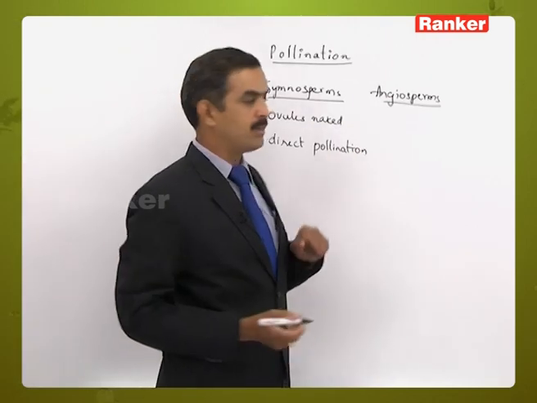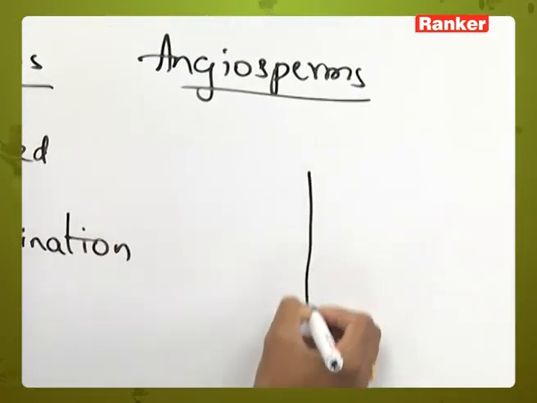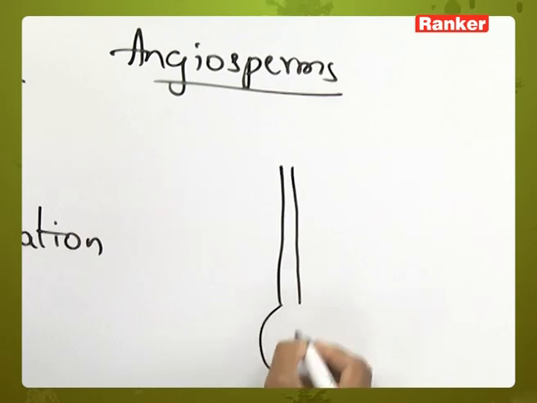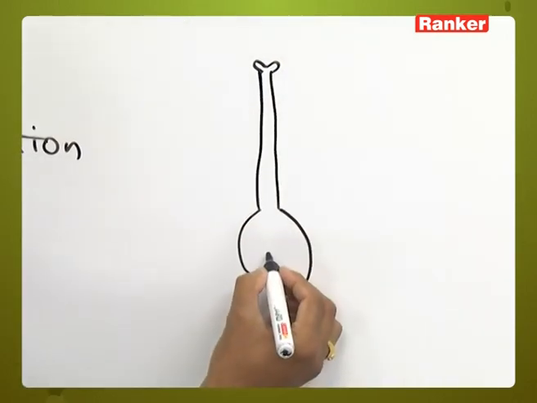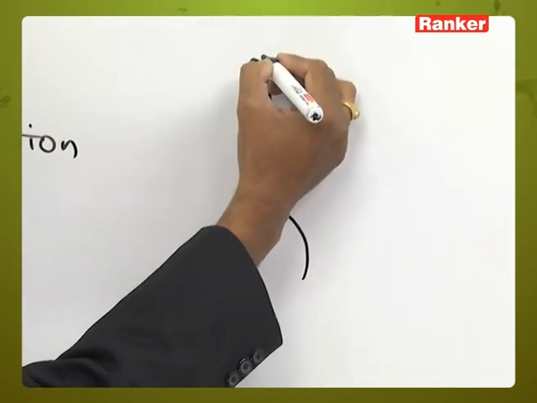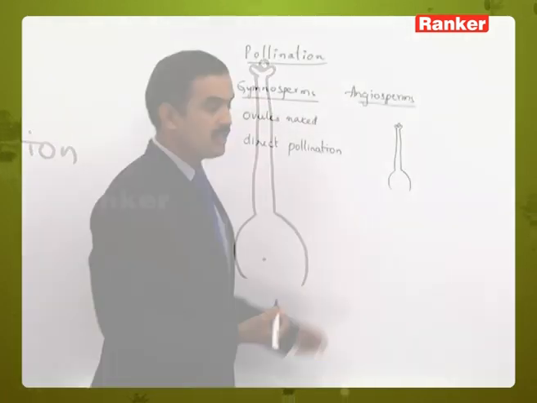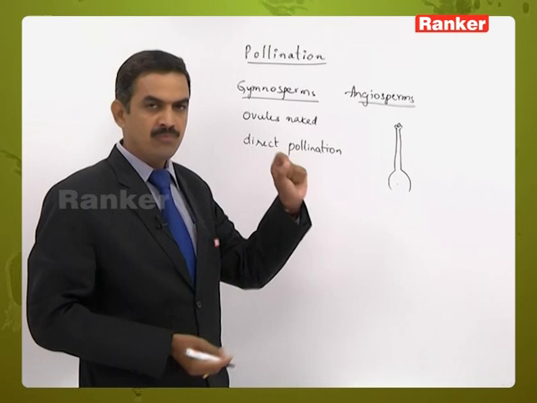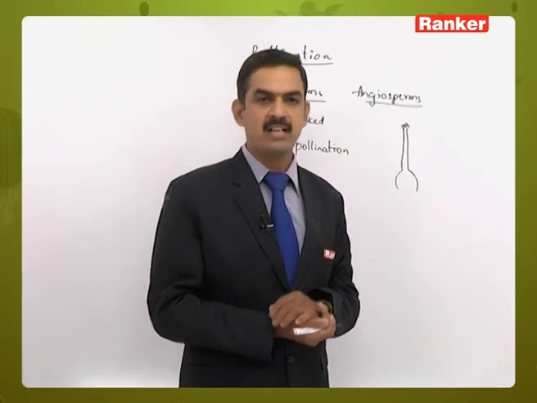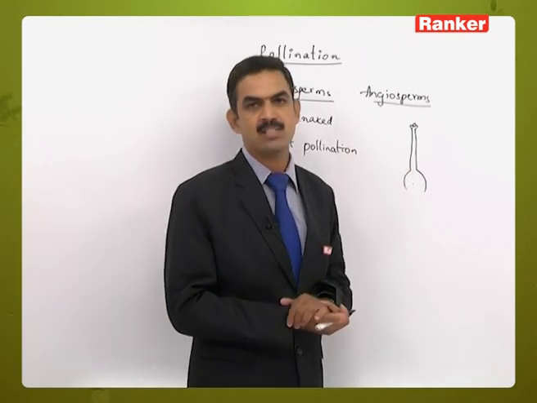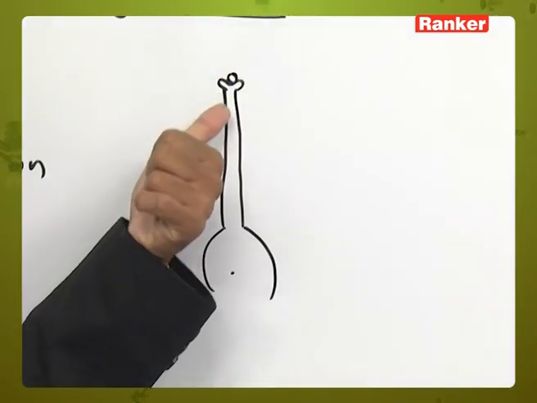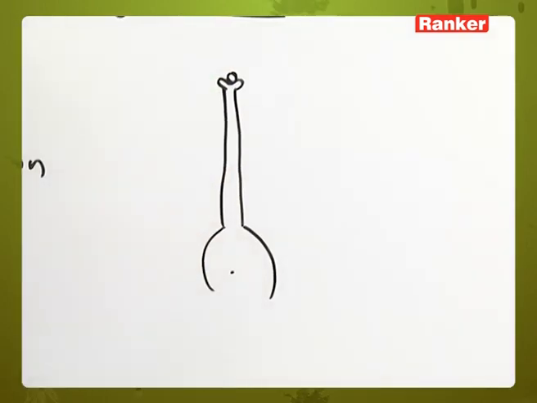Whereas in angiosperms, as we know, there are the style, ovary and stigma. Here ovules are present inside the ovary, whereas the pollen grains reach the stigma. When they reach the stigma, because of the interaction between the stigma and the pollen grains, the pollen grains germinate and the male gametes gradually pass through the pollen tube and enter into the ovule.